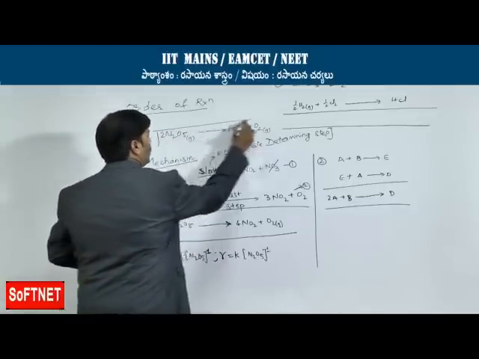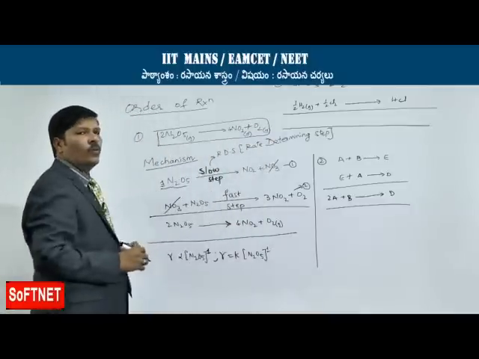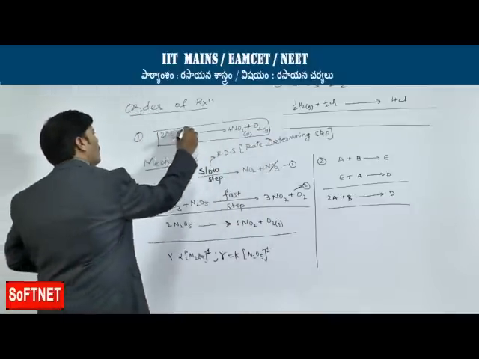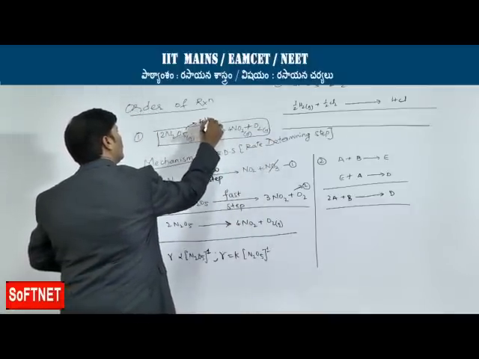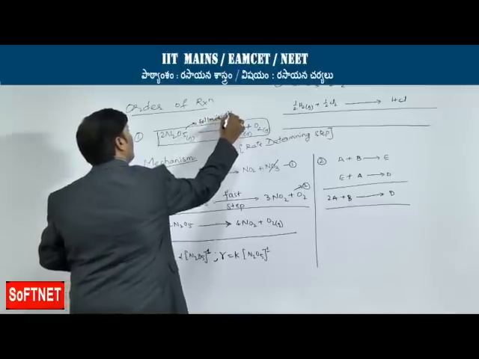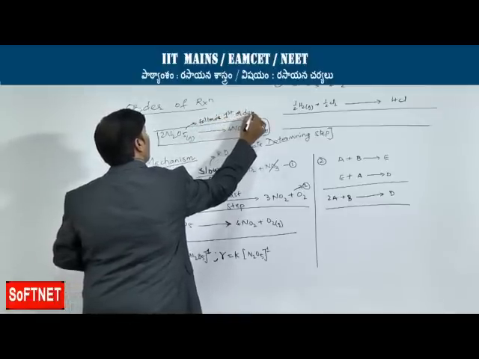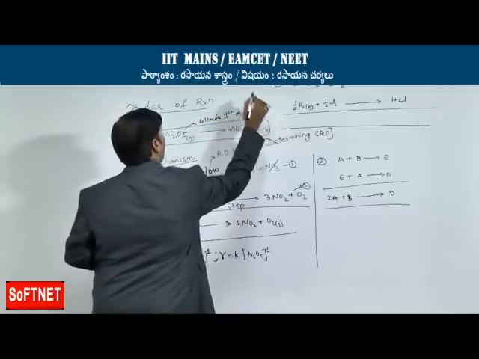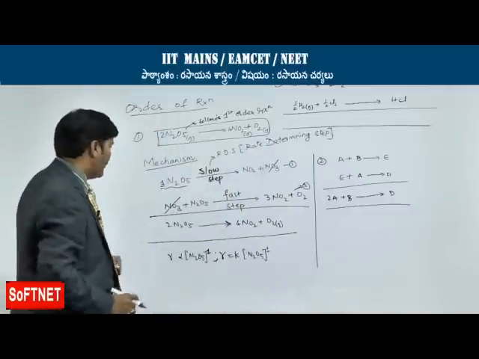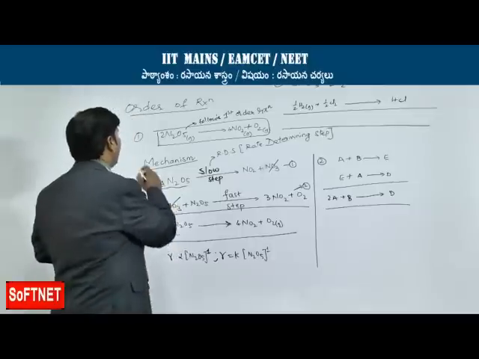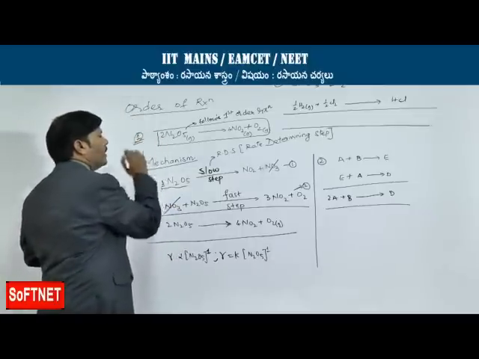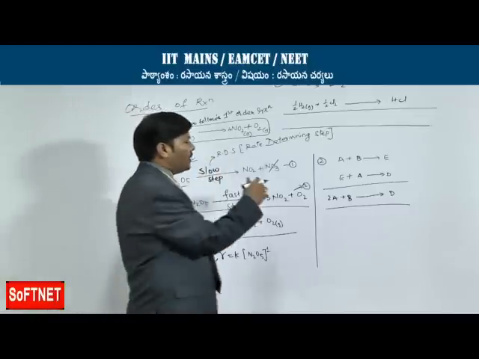Decomposition of N2O5 to give 4 moles of NO2 and 1 mole of oxygen will definitely follow first order reaction. Now, likewise, how we have studied case 1 in the case of decomposition of nitrogen pentoxide, let us come back to the second case.